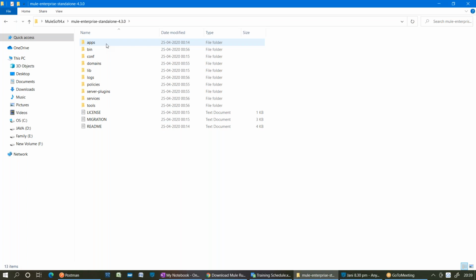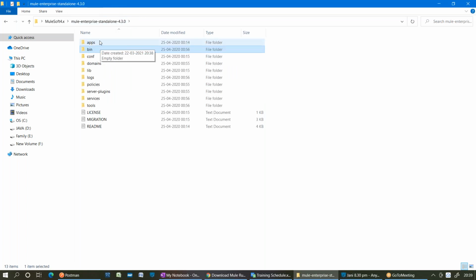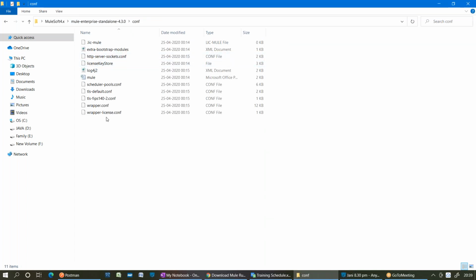But we need to start that Mule runtime. How to start it? Under the bin folder, we have some executable files. This is the batch file which will run your Mule runtime. Once you start it, if you place the application in the apps folder, it will automatically deploy. And in the conf folder, we have a very important configuration file called wrapper.conf, on which your entire Mule runtime is dependent. Based on the configurations present in this wrapper file, your Mule runtime is going to start.